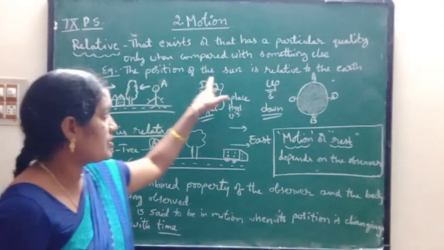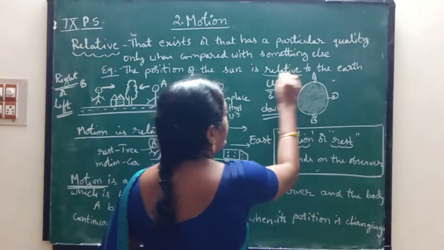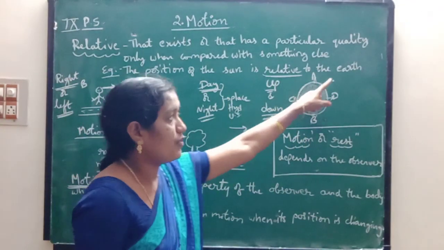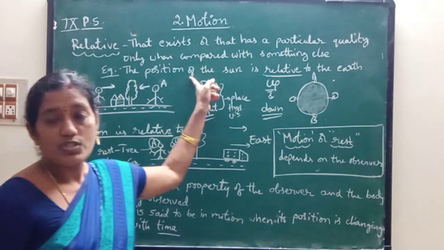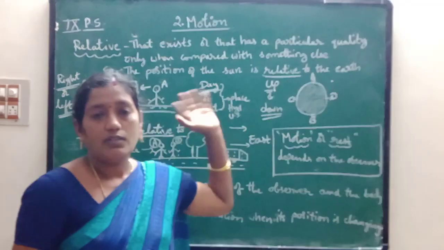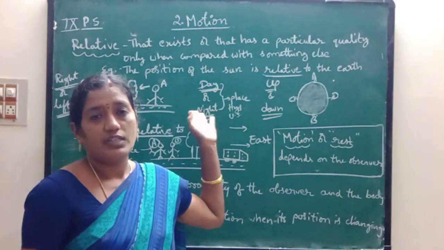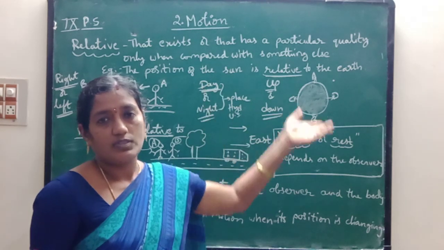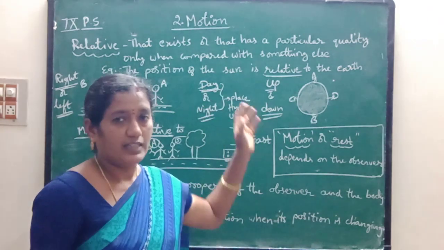So here the position of the sun is relative to the earth. That means according to the motion of the earth, the position of the sun is changing. If the earth is not there, then we can't observe this position of the sun. Or if there is no sun, we can't observe the position of the earth, like this, children.